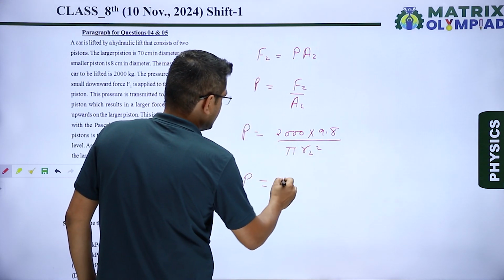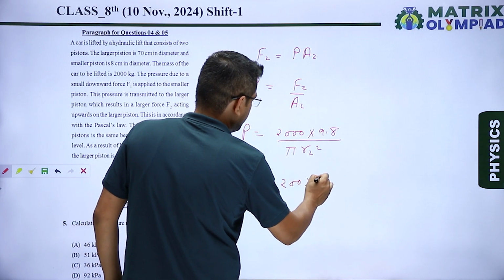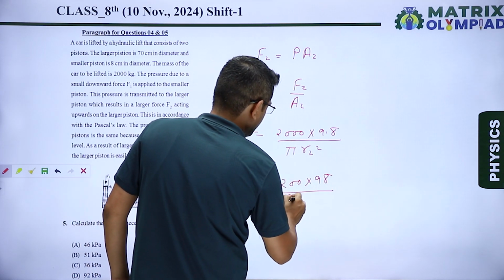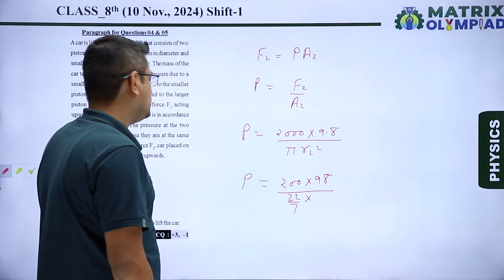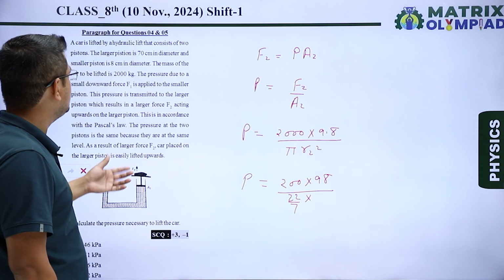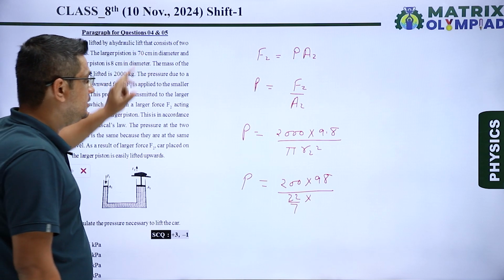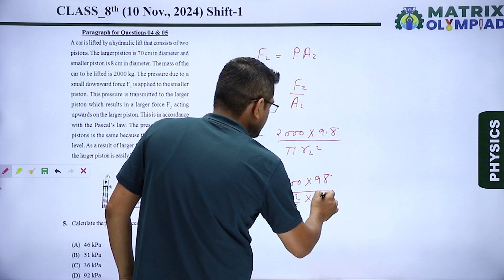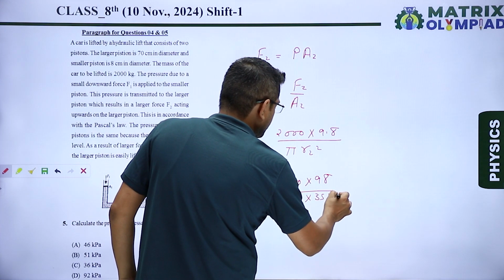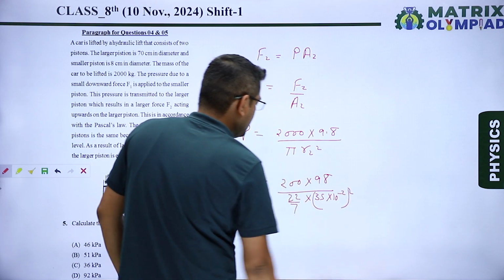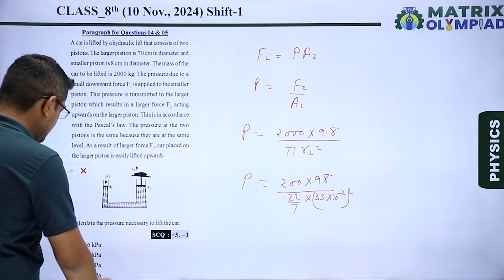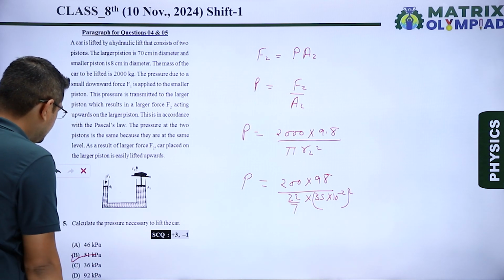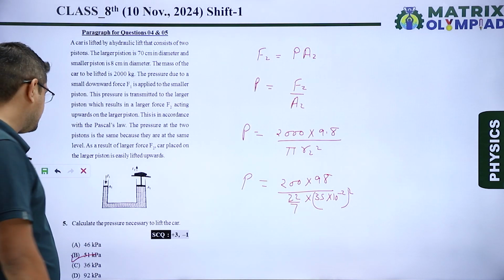So P equals 200 multiplied by 98 divided by 22 upon 7 multiplied by, what is the value of R2? That is the radius of the larger piston, because the diameter is 70 centimeter. So the radius will become 35 multiplied by 10 to the power minus 2, the whole square. On solving this you will get the answer, that is 51 kilopascal. That is option B, our correct answer.